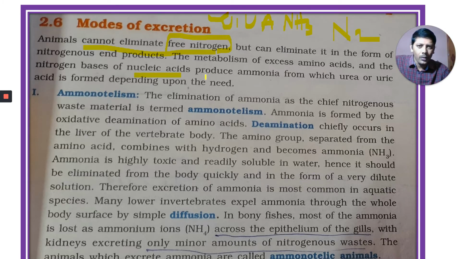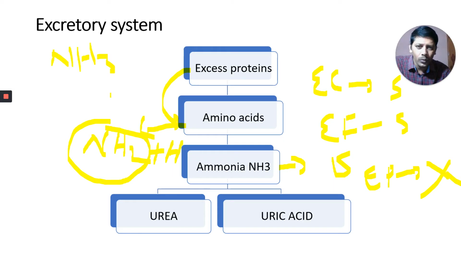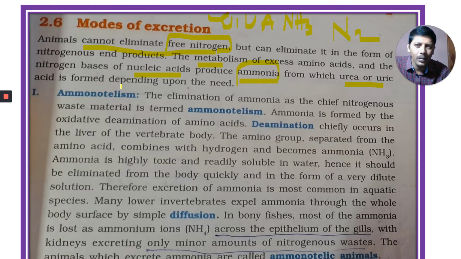When they are broken down by metabolism, what is produced? Ammonia. Ammonia is produced by metabolism of excess amino acids and also of the nitrogen bases of nucleic acids. From ammonia, urea or uric acid is formed, depending on the requirement of the animal.